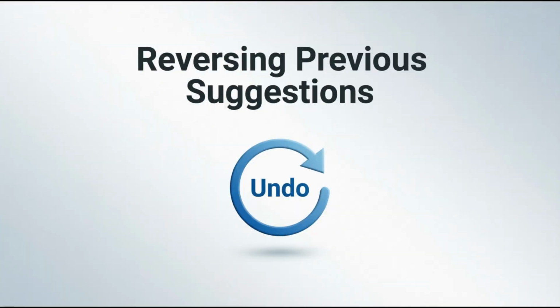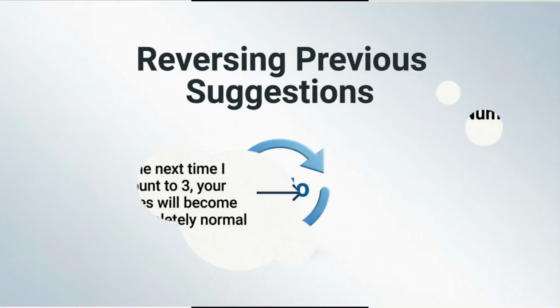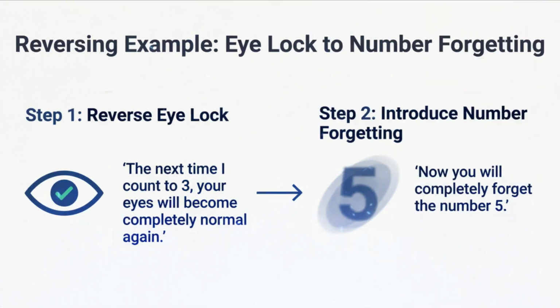Reversing previous suggestions. Now let's understand another very important point. Whenever you are about to give a new suggestion, you must first reverse the previous suggestion. For example, if you previously gave an eye lock suggestion and now want to test number forgetting, first say, next time I count to 3, your eyes will become completely normal again. Only after reversing the first suggestion, say: now you will completely forget the number 5.